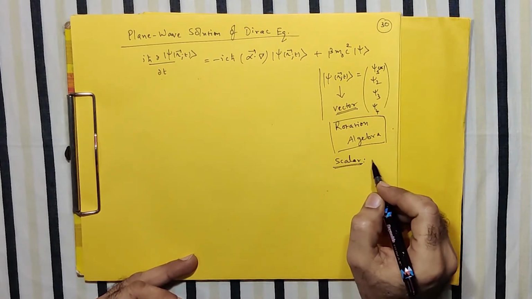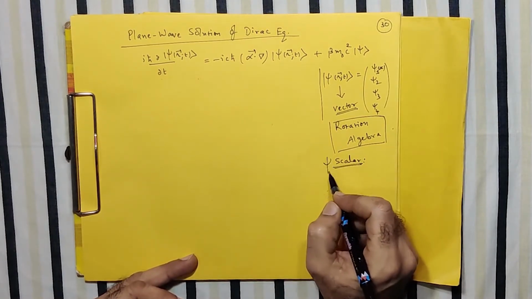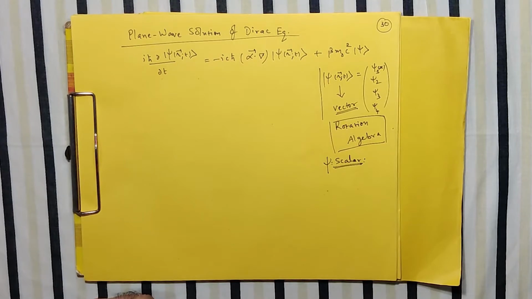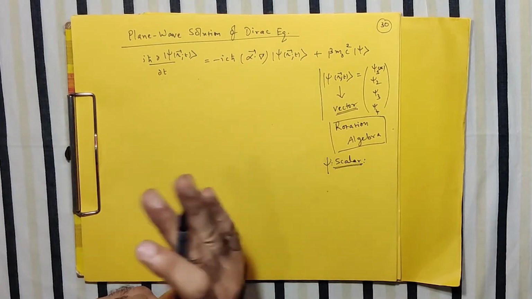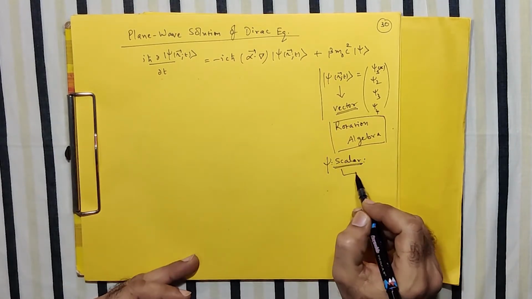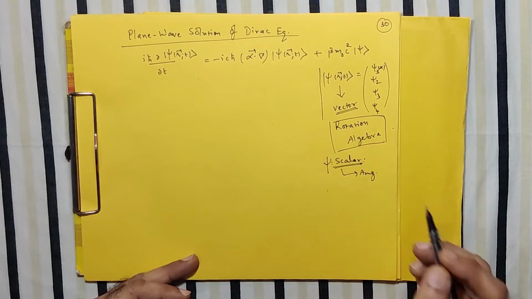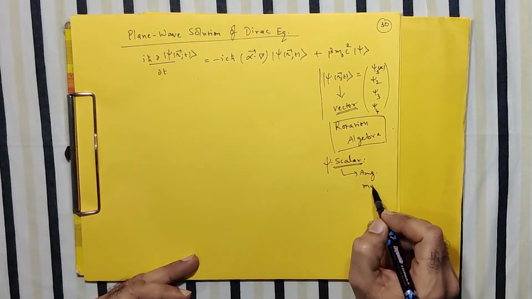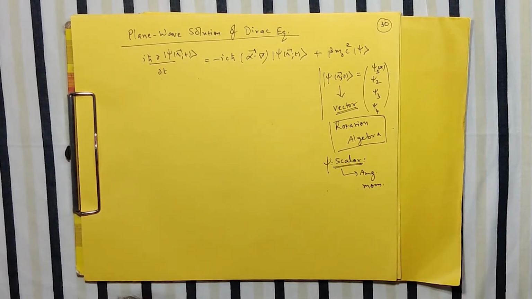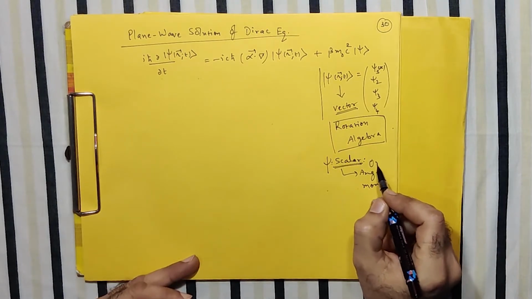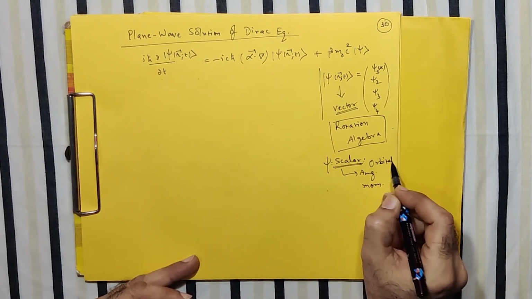So if your function psi is a scalar function, then the infinitesimally small generator of rotation is the orbital angular momentum. So the role of angular momentum is to produce rotation.